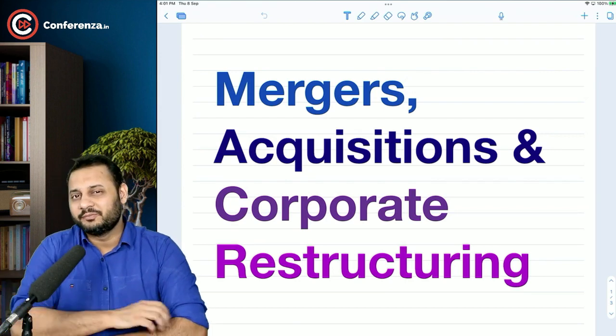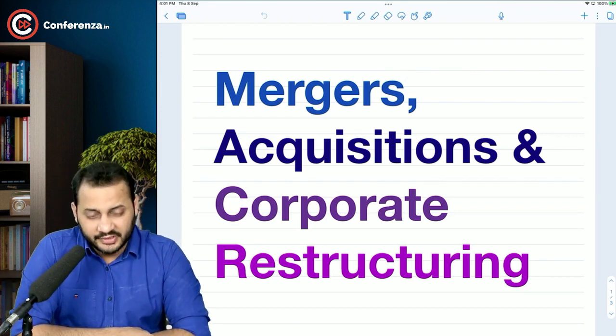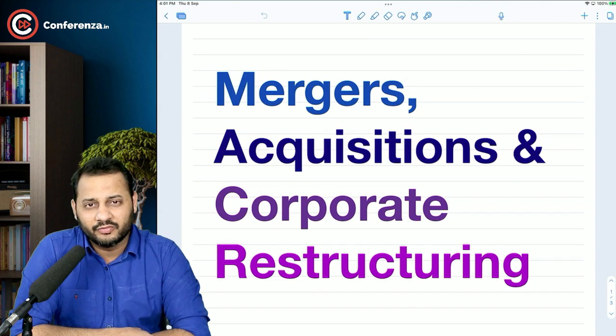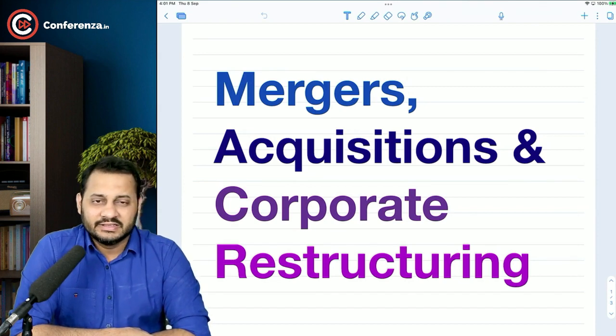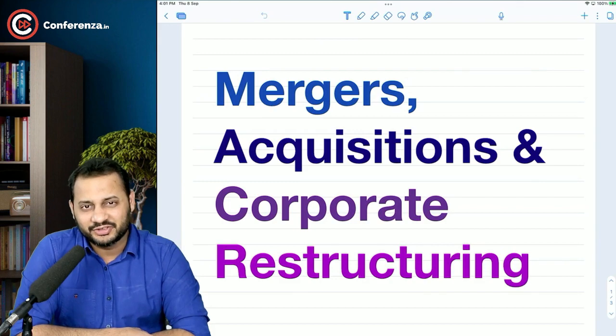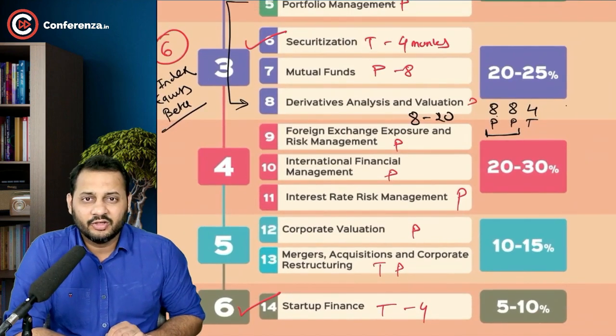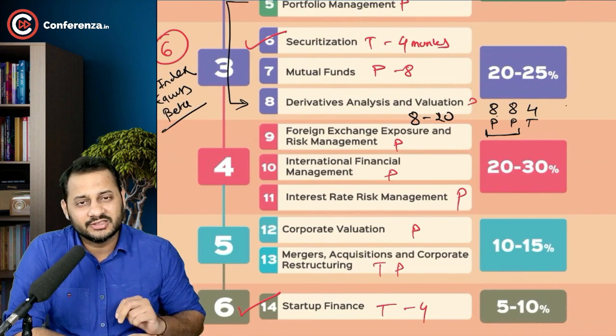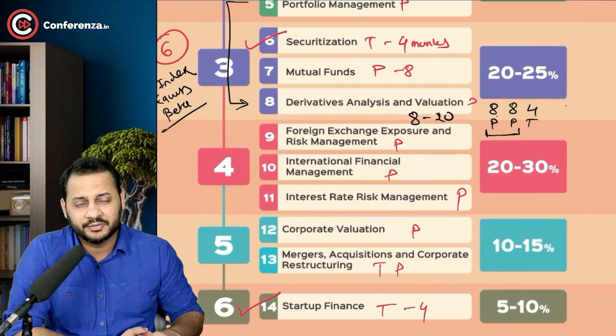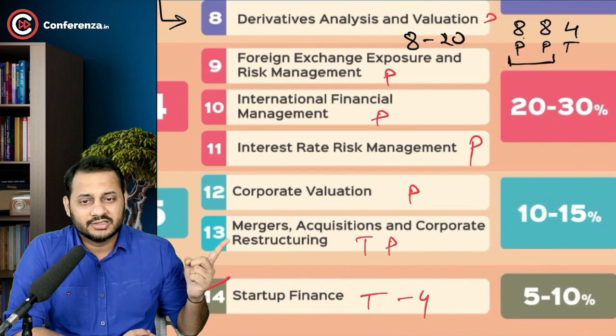It has a lot of theory. If you go through the theory volume, the 3rd volume of compiler, you will see that this chapter has quite a good amount of theory to study. Nevertheless, this is going to be an interesting chapter for sure. So this is coming in your 5th section according to the institute syllabus. This is the 13th chapter, the second last chapter, and this is the only practical chapter we have in the fast track batch.